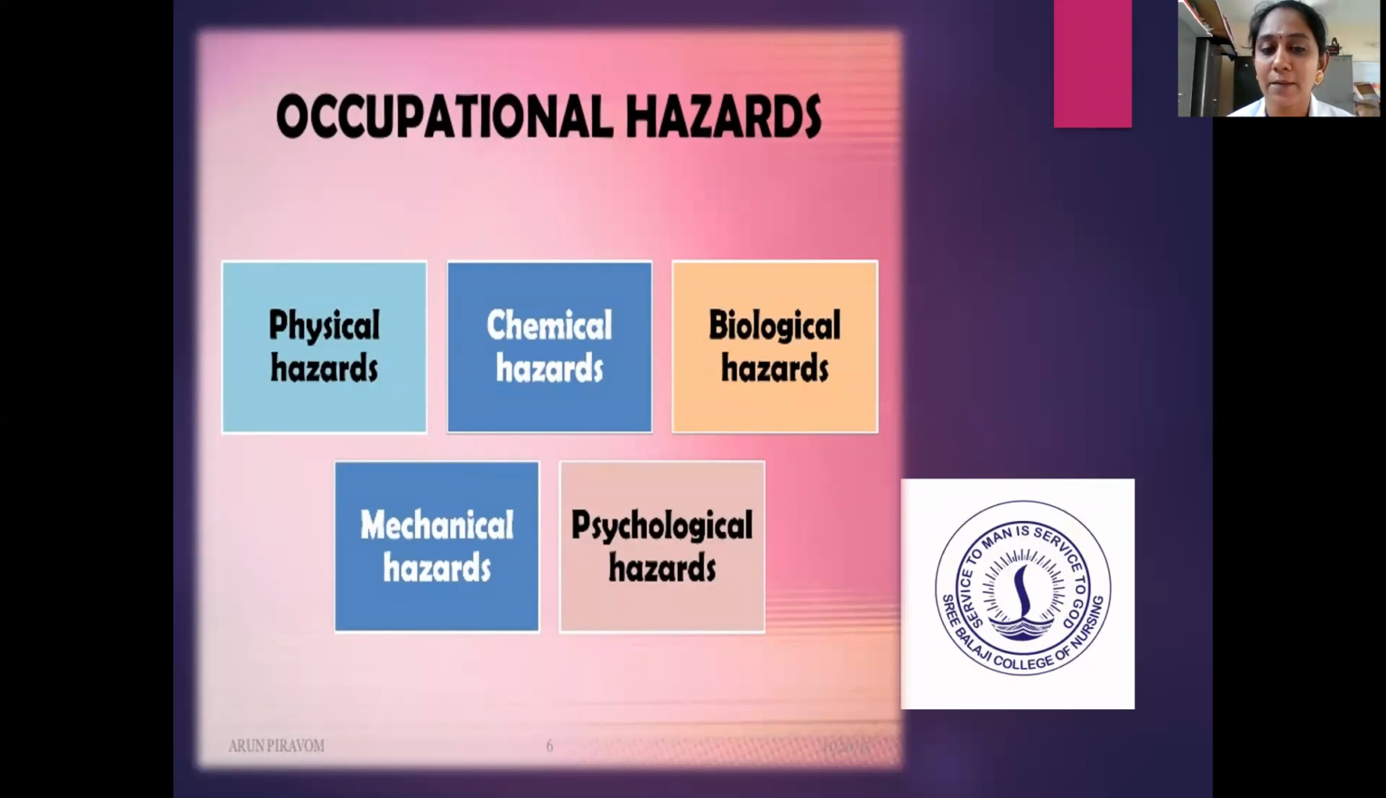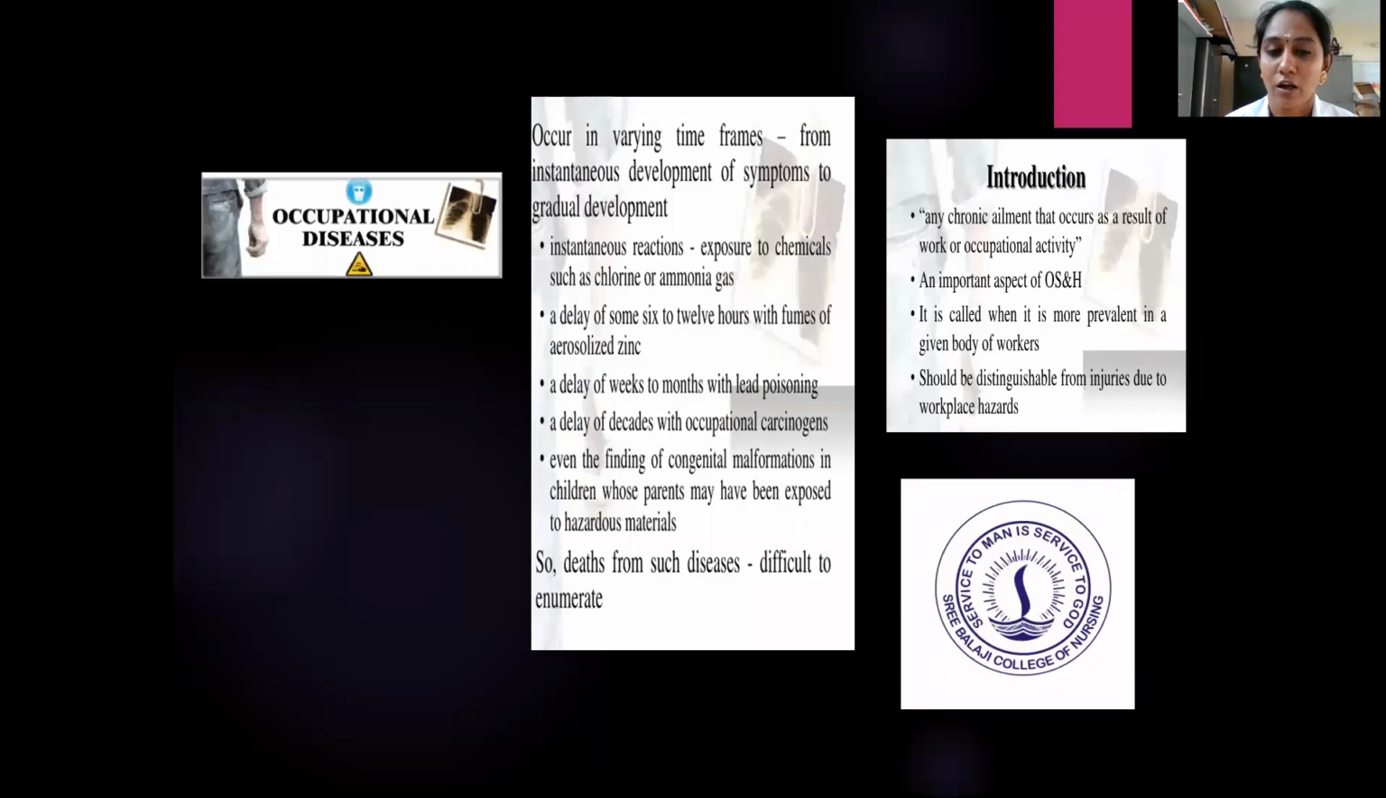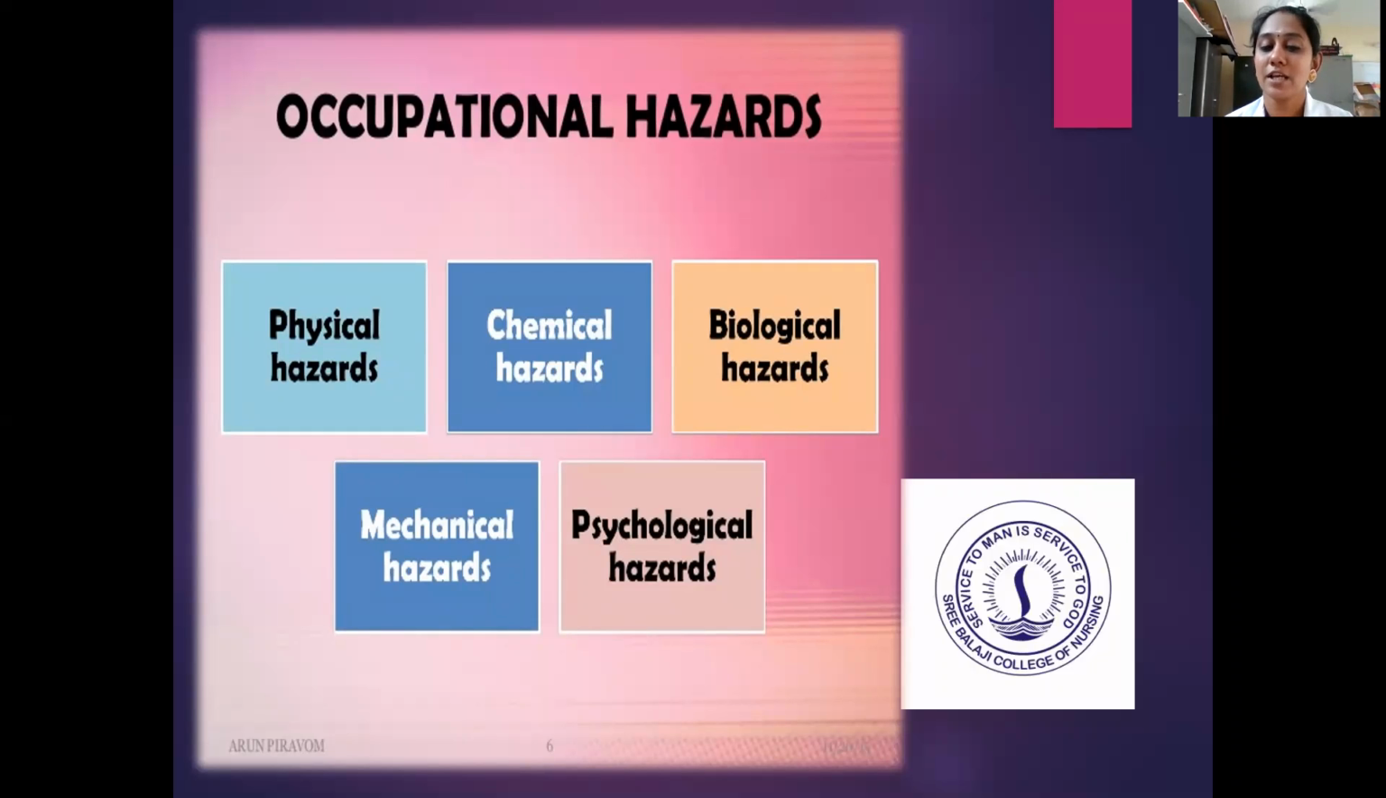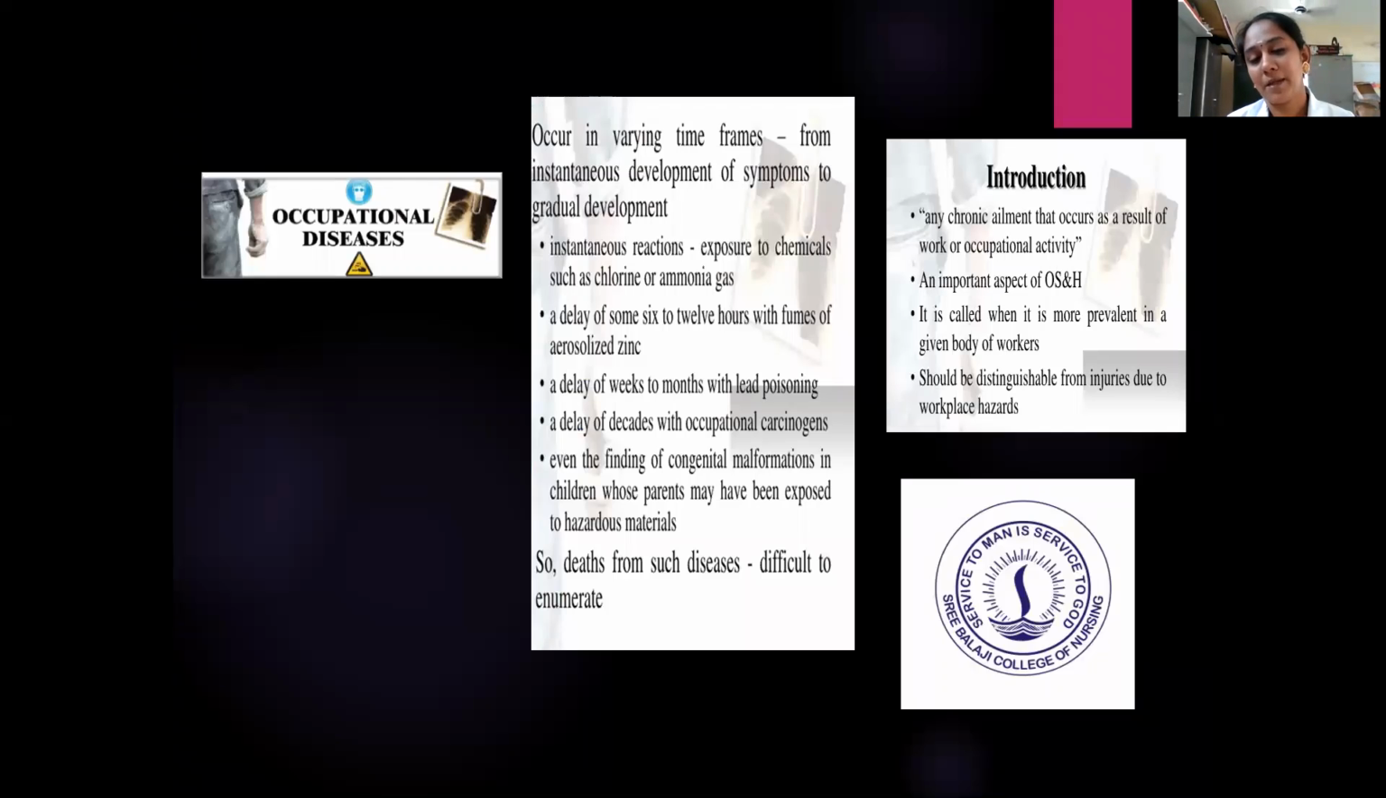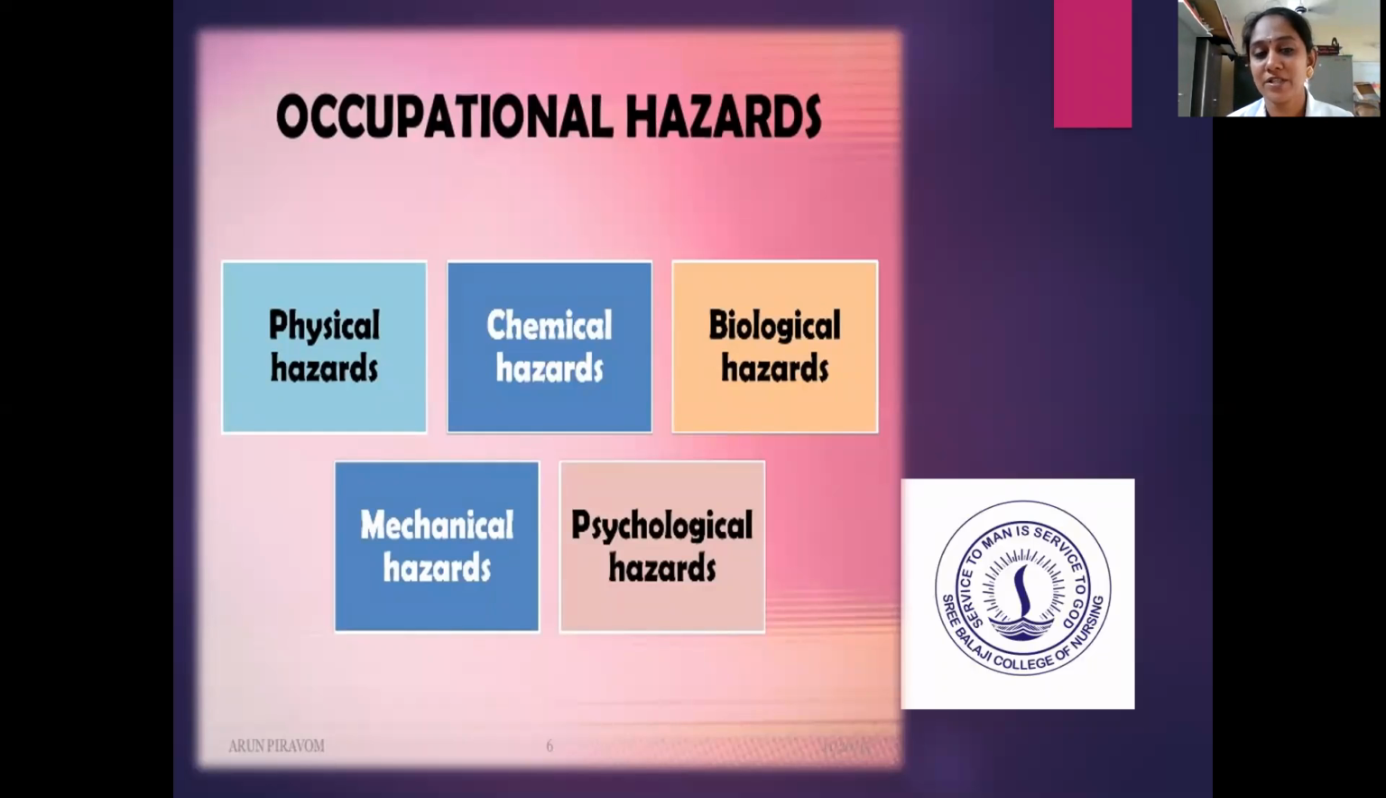The occupational hazards can be categorized into 5 main categories. The first is physical hazards, the second is chemical hazards, the third is biological, the fourth is mechanical, and the fifth is psychological hazards. These are the main 5 hazards, which the names themselves describe. Physical relates to any body parts, chemical is due to chemicals, biological is due to air and other air temperature conditions, mechanical is due to machinery, and psychological is your psychosocial hazards.